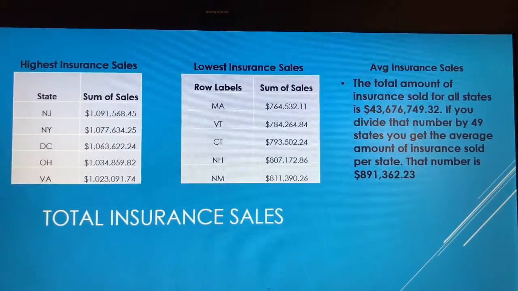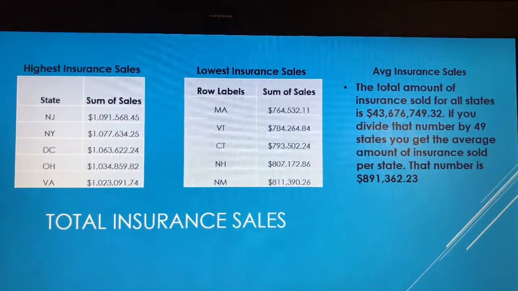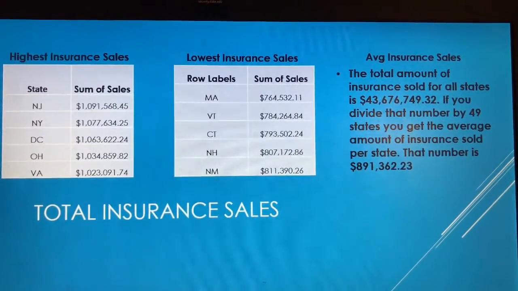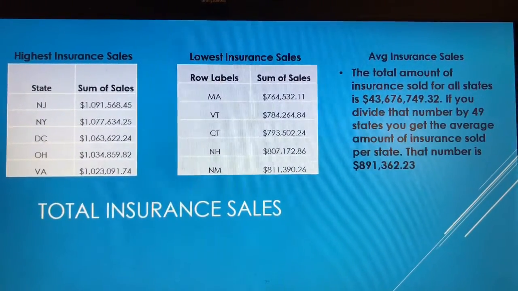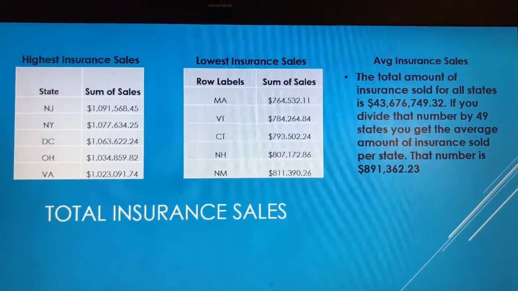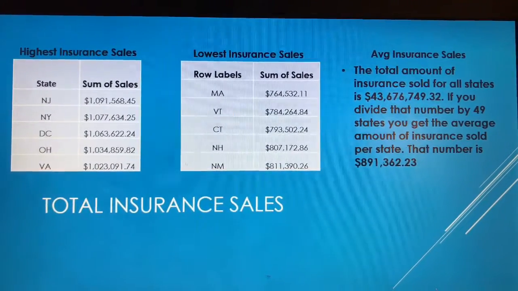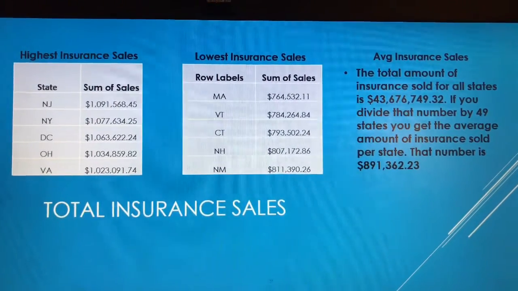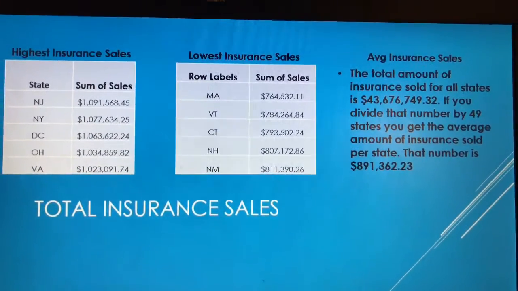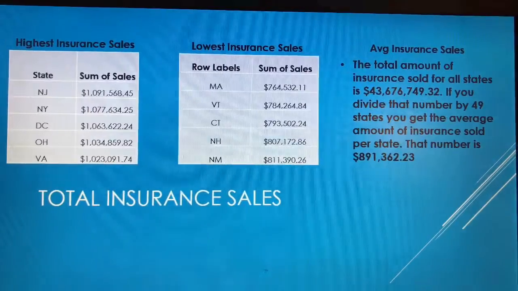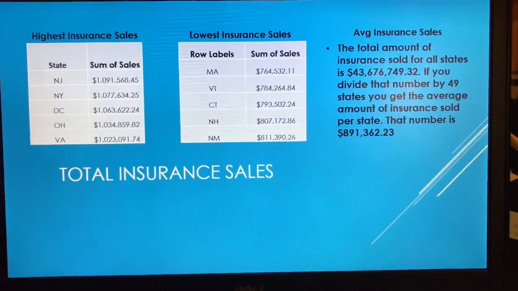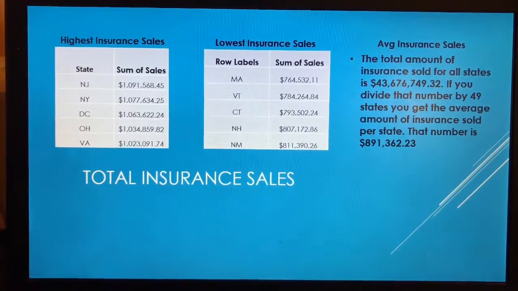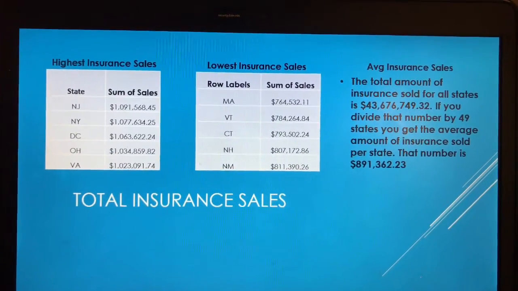It also asks you to find the average insurance sales per state. I did this by taking the total amount of insurance sales for all the states, and I divided it by 49, which was the total amount of states in the data set, and that is how I got the answer for that. There are three states that fell below the $800,000 minimum sales level. They are Massachusetts, Vermont, and Connecticut.